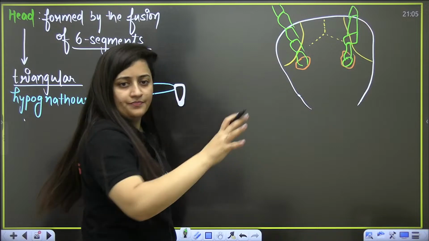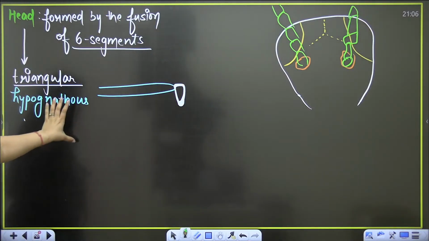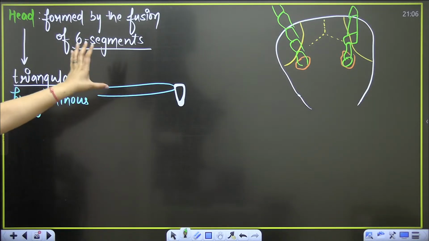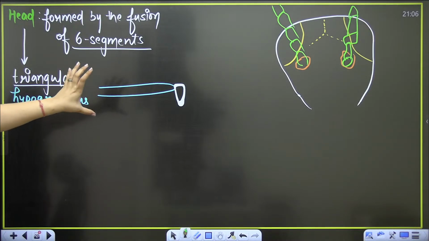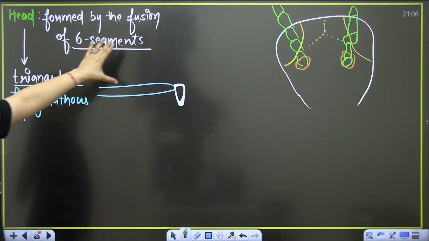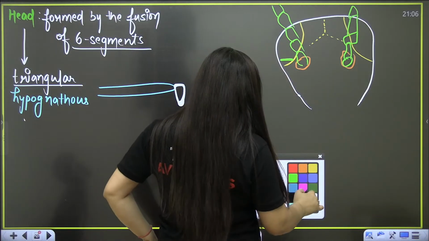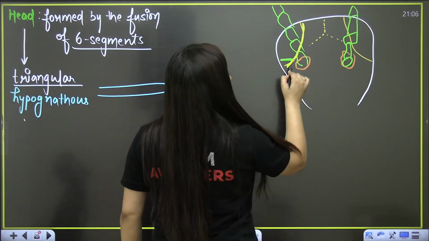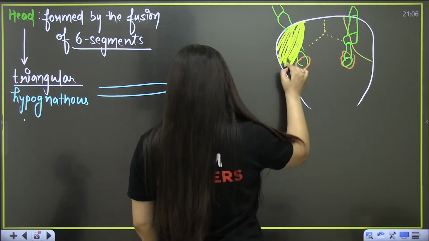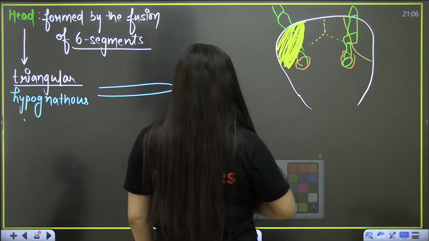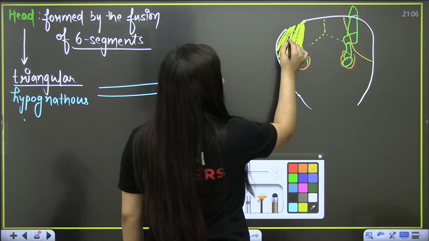Just imagine, this is the head part. What is it, students? See, triangular hypognathous it is. Now I am just trying to show you how it is present and what is present here. So when you look at the structure here, laterally, can you see this part?